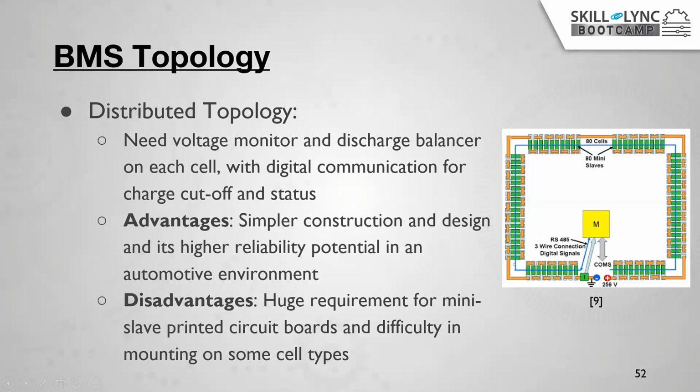All these batteries are separated into small individual batteries, okay, modules. So we need voltage monitoring and discharge balancing of each cell with digital communication. Whether a cell is fully charged or not, how can we know? We need some communication. For that purpose, they use the CAN network or some other networks to indicate the amount of SOC and the voltage of that battery.